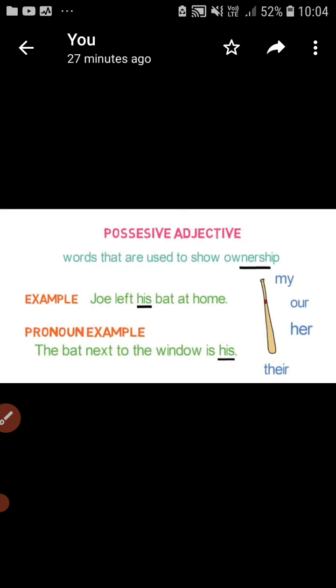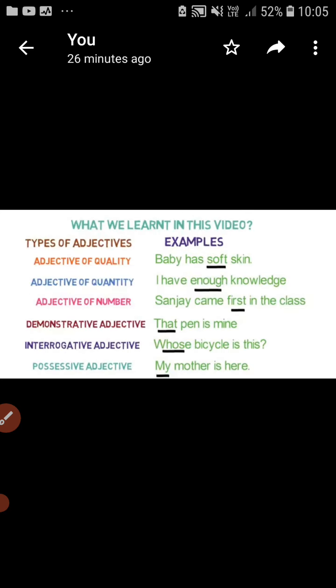So you can again say that a possessive word is also used as a pronoun. So how do we differentiate? The same rule is applied, children. The first example: Joy left his bat at home. When you look at his, after his there is a noun, so you can easily say that it is used as a possessive adjective. But when you look at example number 2, the bat next to the window is his. Here his is used, but after his there is no noun. So you can say that it is used as a possessive pronoun.